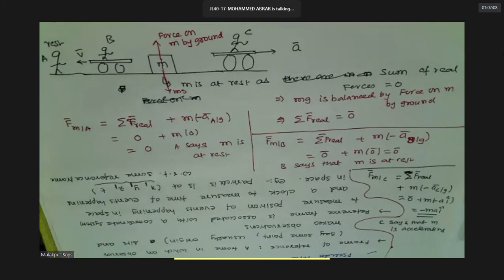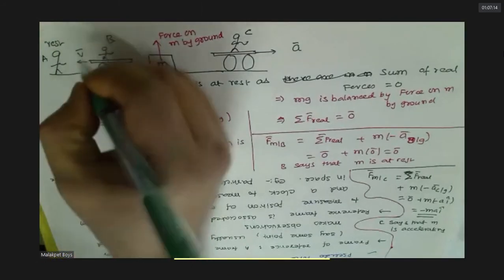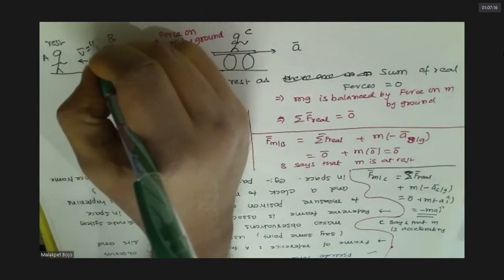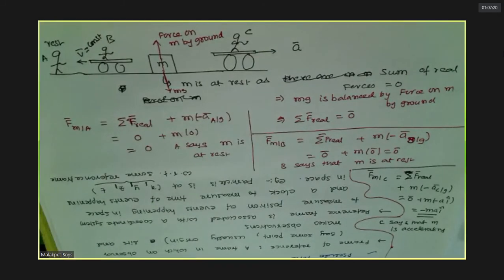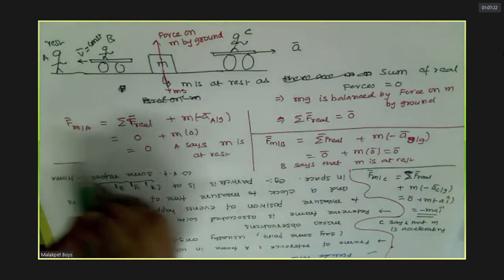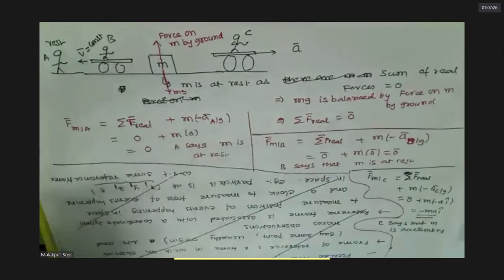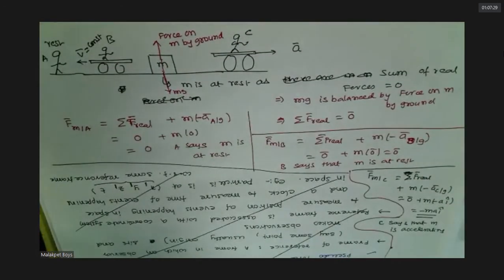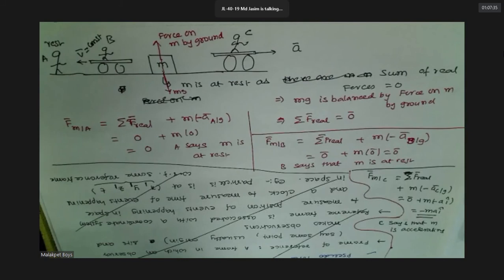Follow D, this is moving at constant velocity. V is constant. Understood this? Yes, sir. So again, don't copy all this.